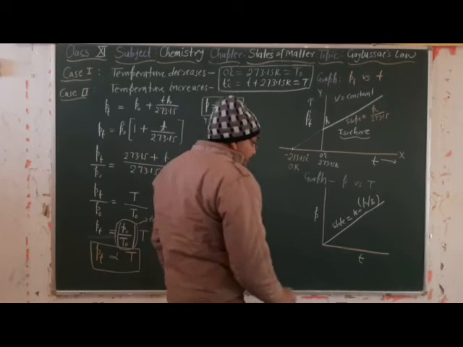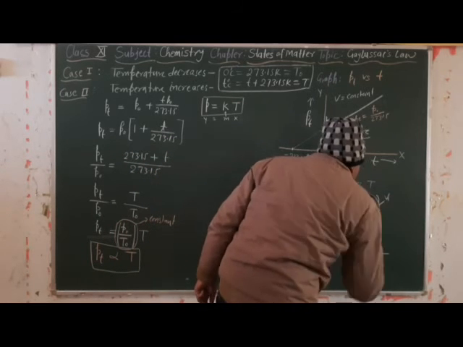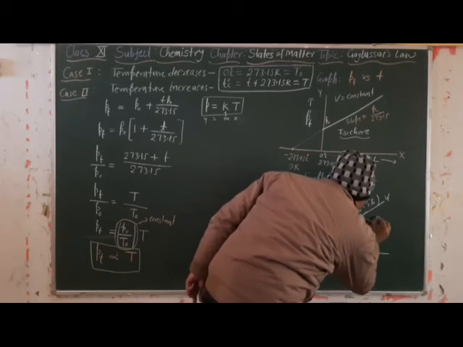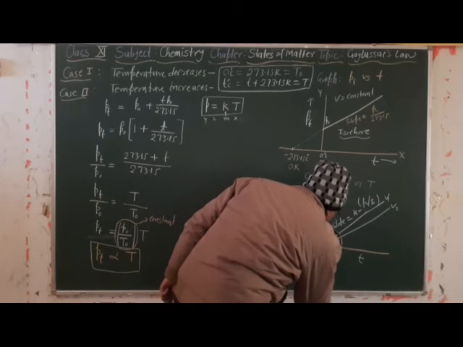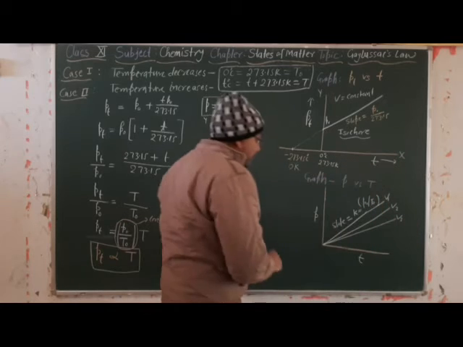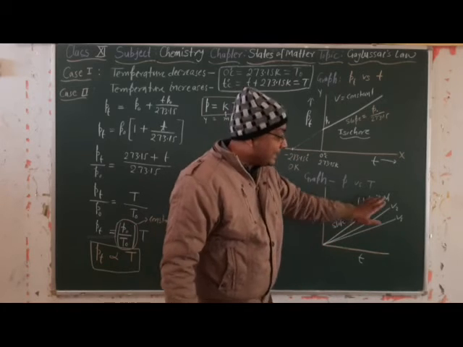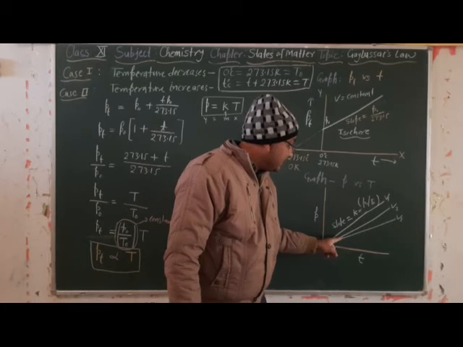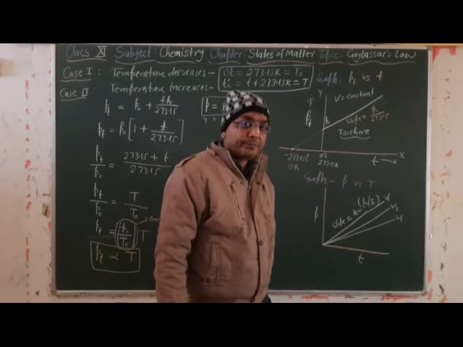Clear? Now suppose this graph is at volume V1. Then at volume V2 we will get another graph. Then at volume V3 we will get another graph. Means we have three different volumes V1, V2, V3, and at the three different volumes we observe three different slopes of the straight line graph.